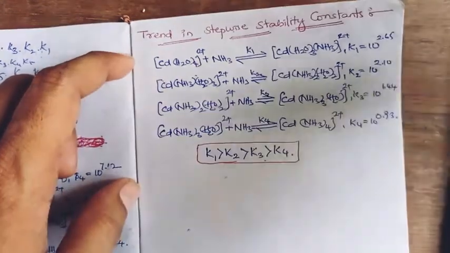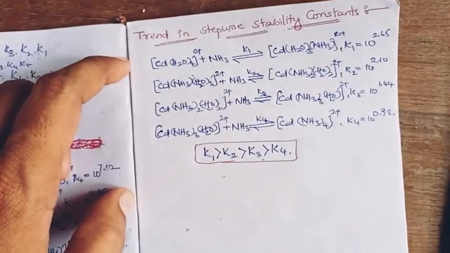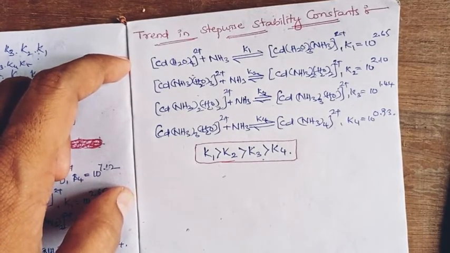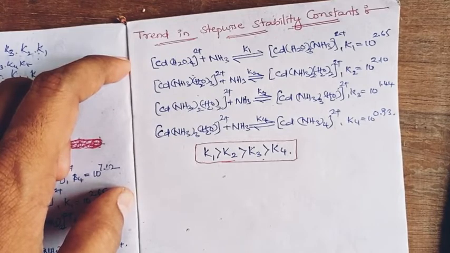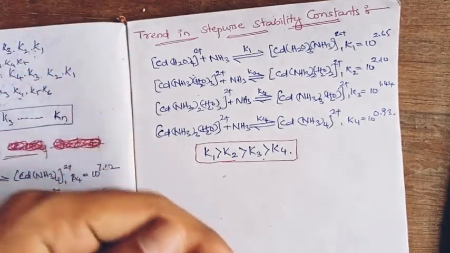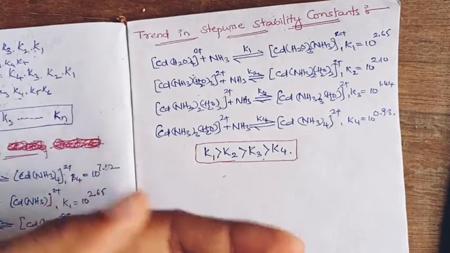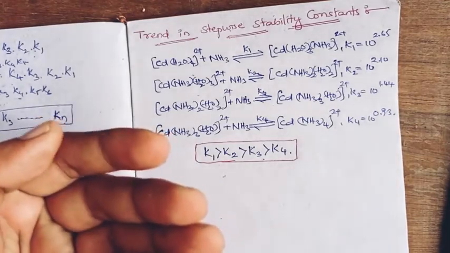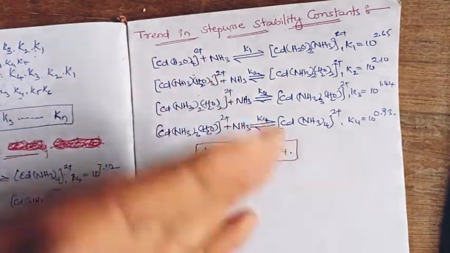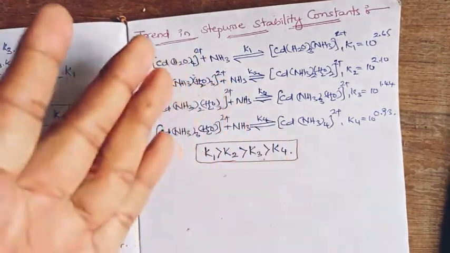So why does it happen that K1 is greater than K2, K2 is greater than K3, and K3 is greater than K4? The first step in stepwise stability constant has the highest stability constant value, the second has less than the first, the third is less than the second, and the fourth is less, like that.